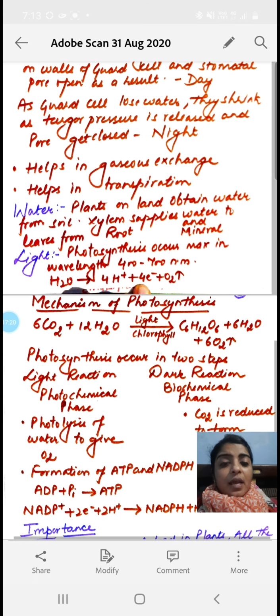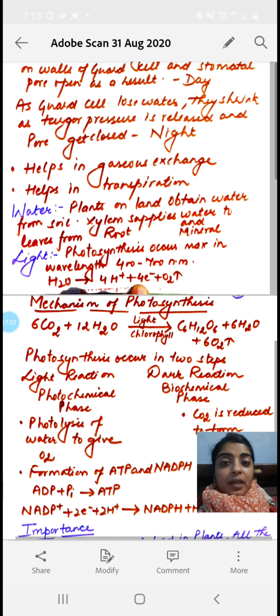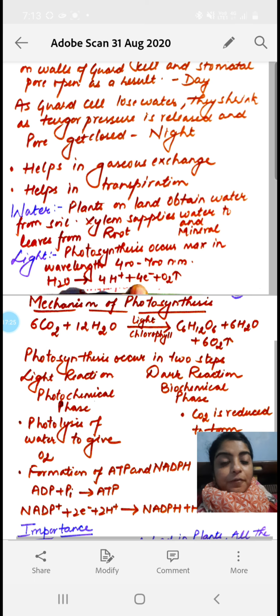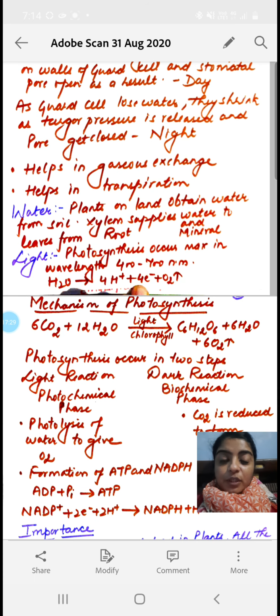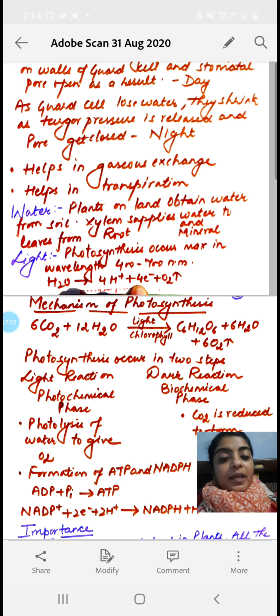So the next important part is the function of stomata in the plants. As I have already discussed, stomata help in the exchange of the gases, and second, they help in transpiration.